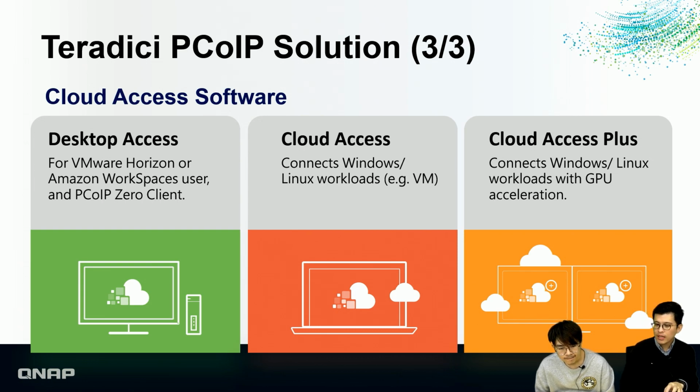And the Cloud Access Plus is about if you use a server, let's say physical or virtual, with some applications that are graphics intensive, or you already have a GPU, the computing power there, then you may have to choose the Cloud Access Plus. Because depending on the Teradici PCoIP solution, they separate into different ones. So if you consider using a GPU card in the QNAP NAS and also passing through that GPU card, then you might have to use the Cloud Access Plus to get a better user experience.